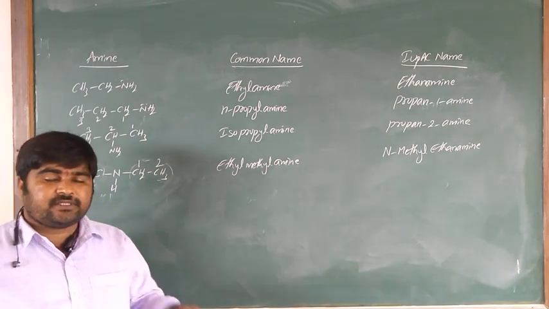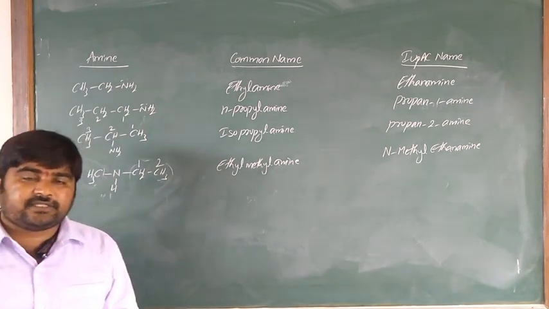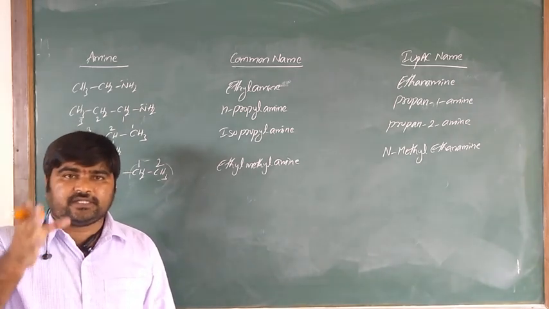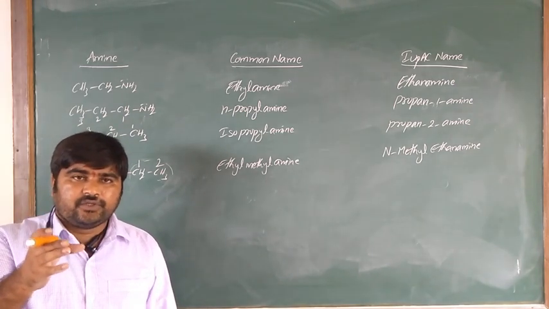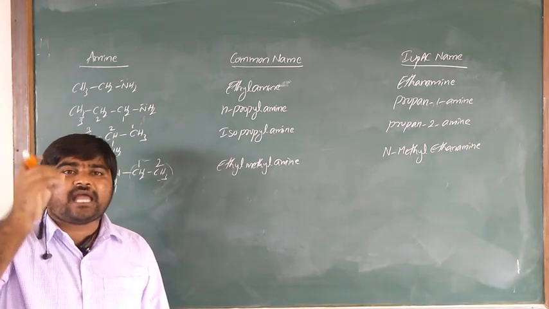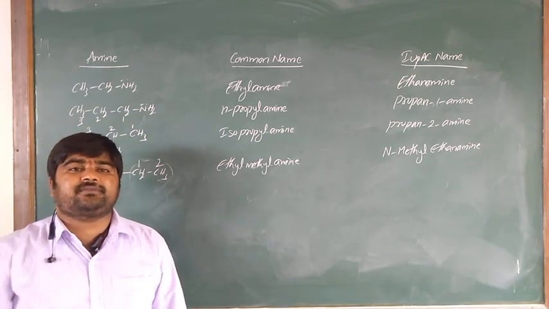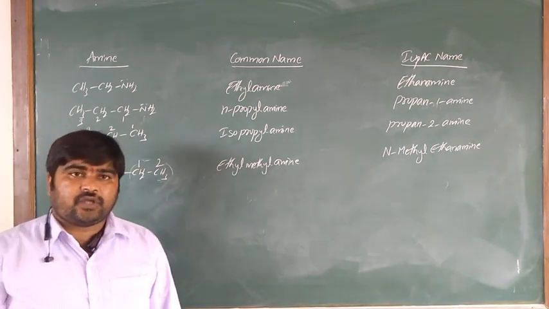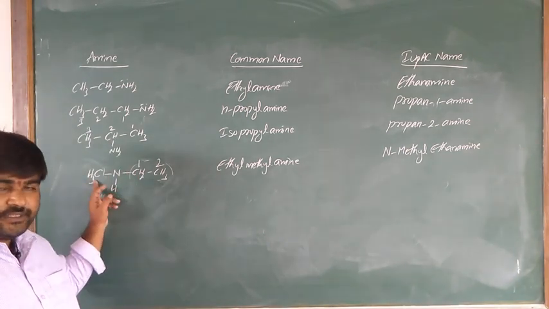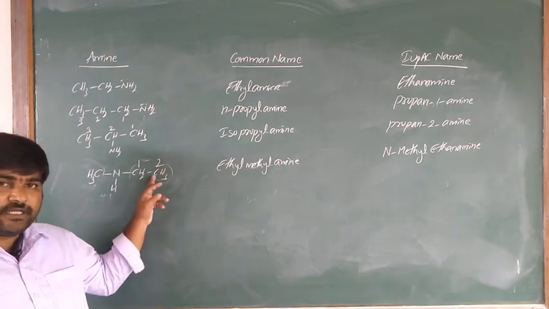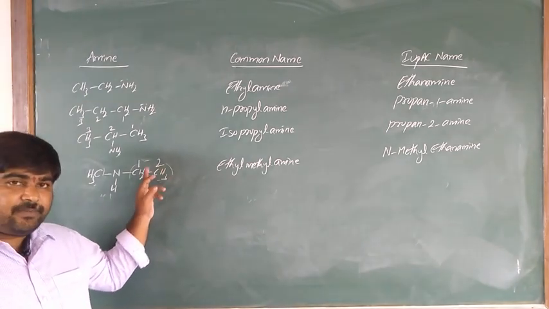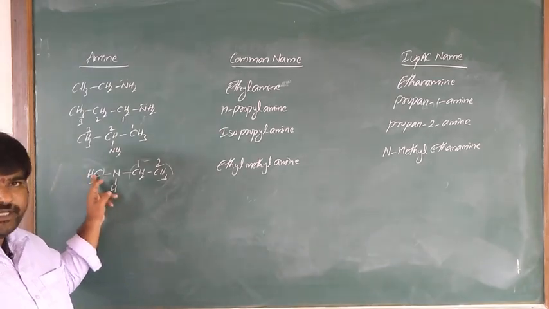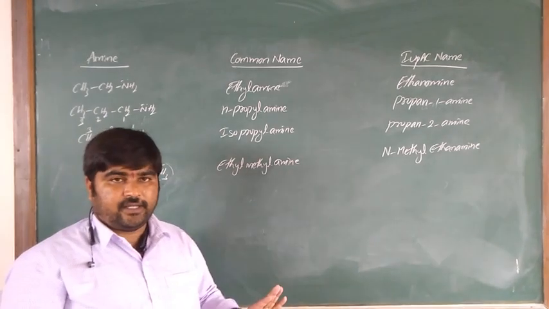In IUPAC names, when secondary or tertiary amines have two different alkyl groups, the alkyl group with more carbon atoms is considered the parent chain. Among these two, ethyl has two carbon atoms and methyl has only one. That's why you have to consider ethyl as the parent chain, and methyl is a substituent. So that's why it is N-methyl ethanamine.